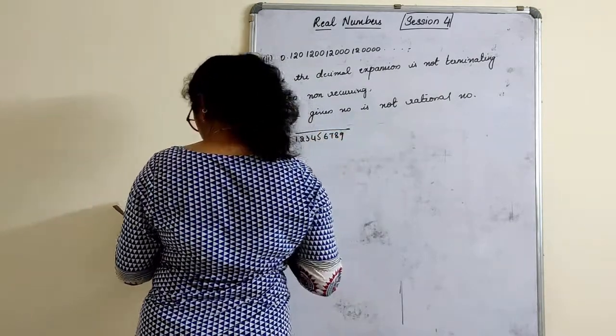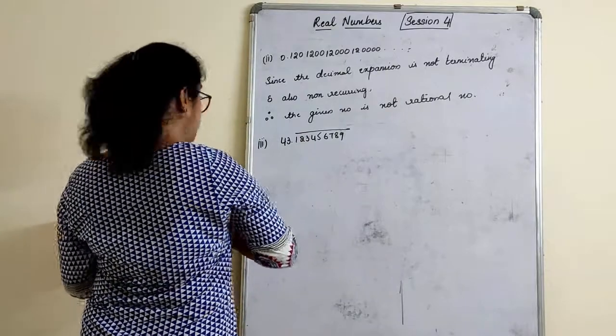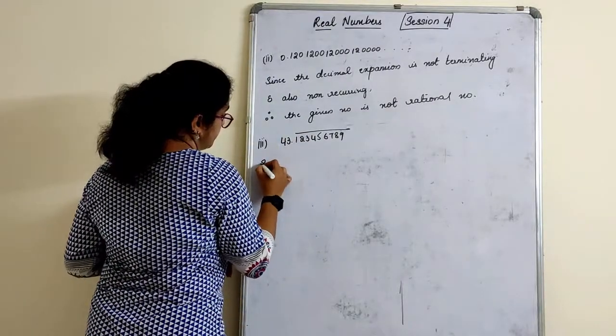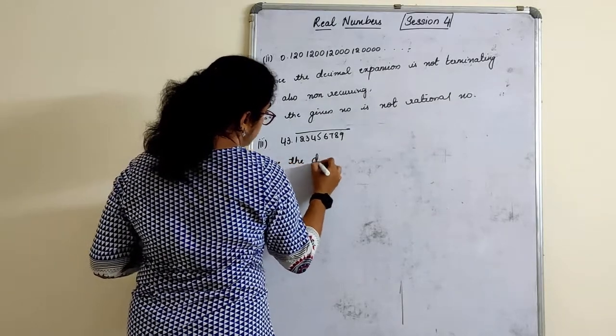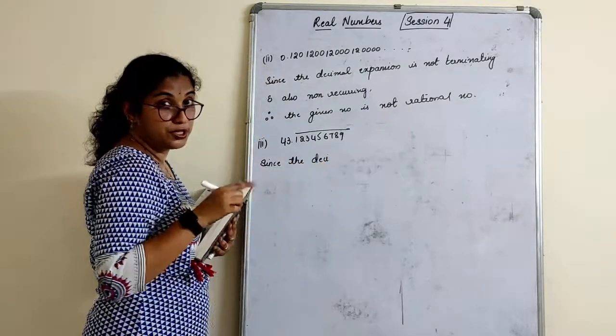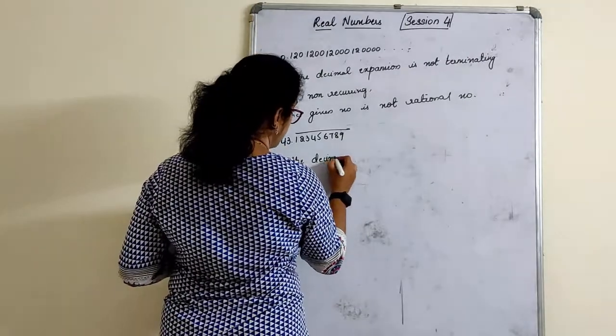43.123456789 bar. Since the decimal expansion is not terminating but recurring, writing this part is very important before you give the solution.